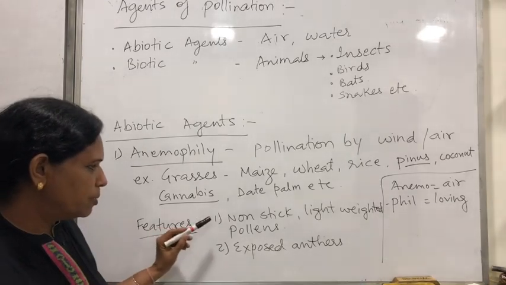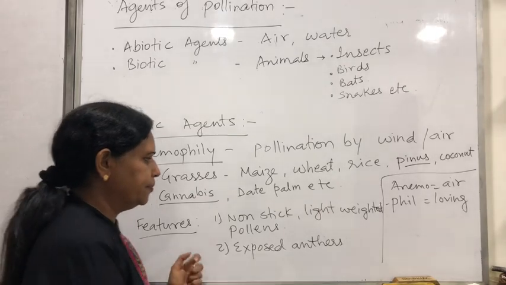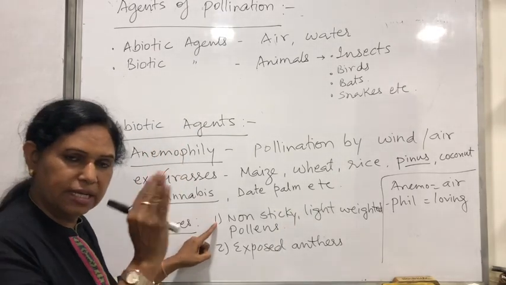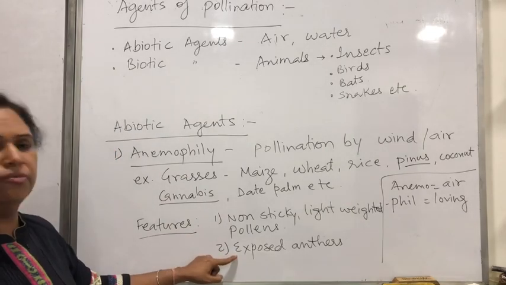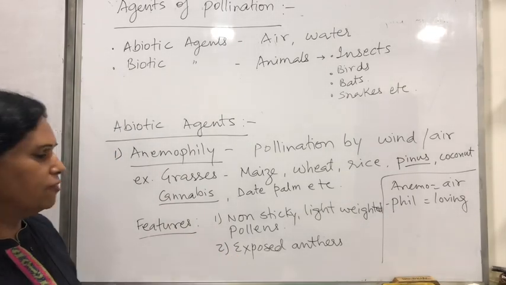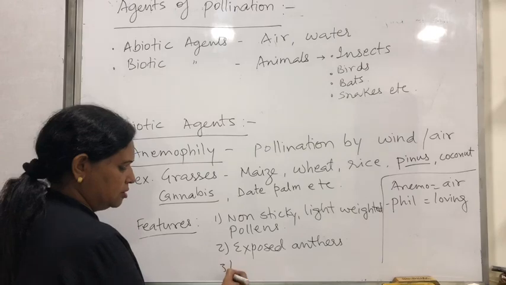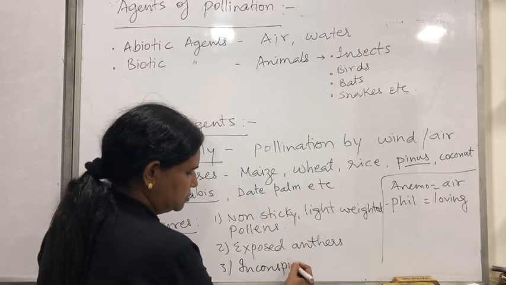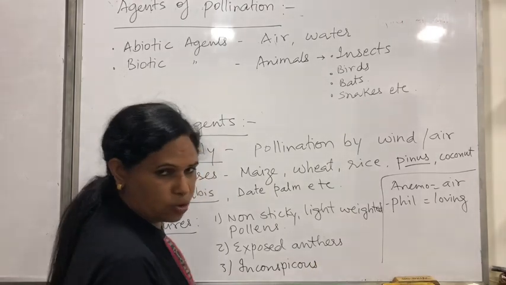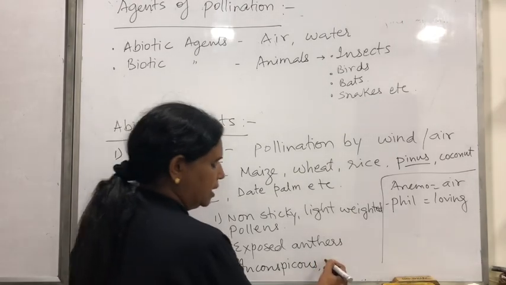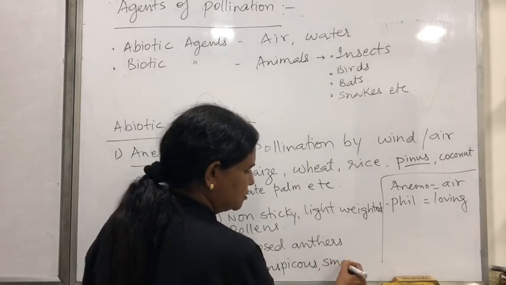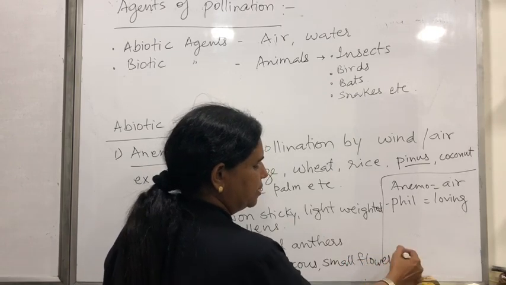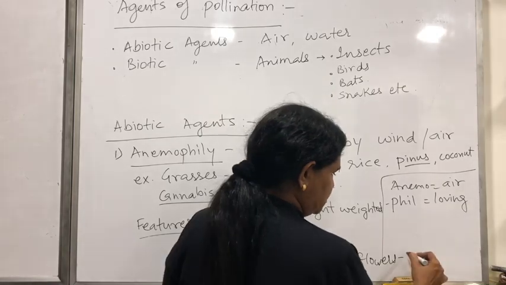The flower should produce non-sticky, light-weighted pollens so that they can be transferred with the help of air easily, and they should be very well exposed. Then the flower should be inconspicuous, that is, a non-showy flower will also do. And even if they are small flowers, they have to be in a bunch.